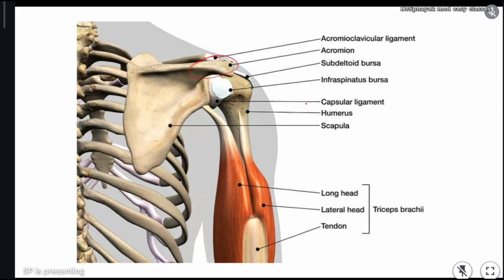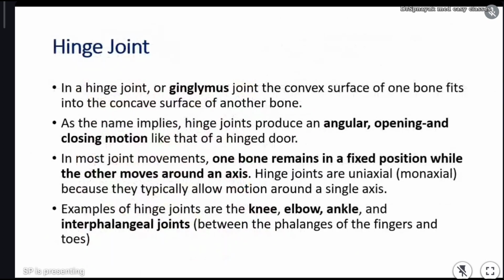Now see, the next one, the second class of synovial joint, is the hinge joint. This is quite important. The hinge joint is also called ginglymus joint. You can pronounce it whatever way you feel comfortable. You know what is convex?